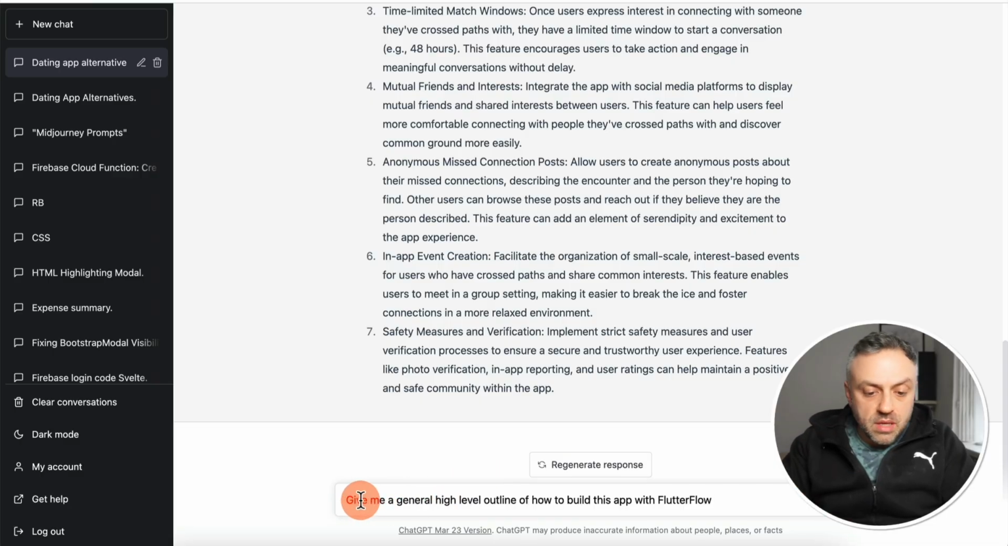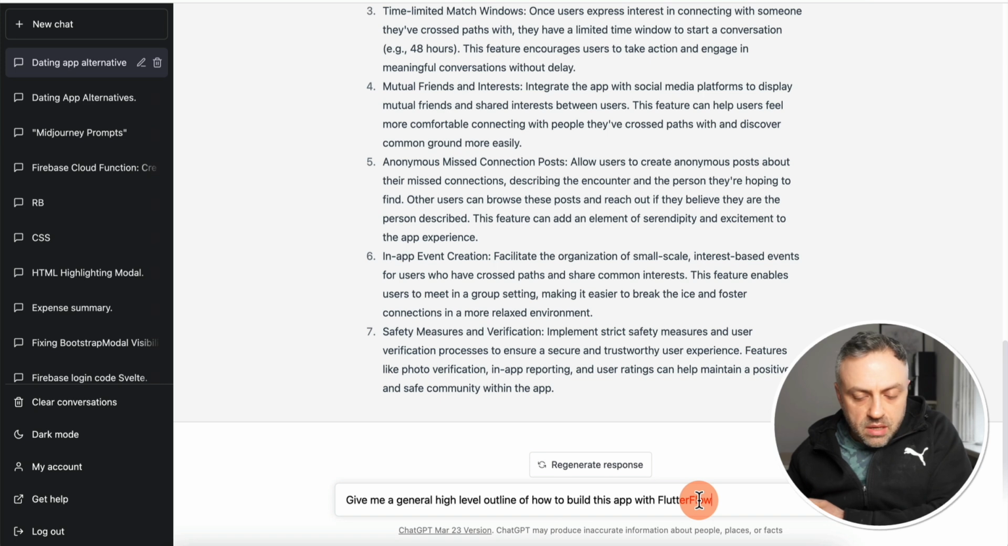And so this is my next tip: you want to ask it to give you an architectural diagram, but with a twist. You want to have a diagram using Flutterflow, or whichever no-code app builder you're using. You don't want it to build you just a general diagram. You want a diagram that's applicable to the specific no-code tool that you're using. So at this point, you can ask it something like this: give me a general high-level outline of how to build this app with Flutterflow. And obviously, if you're using something else, you're going to change this to something else. So let's see what it says.